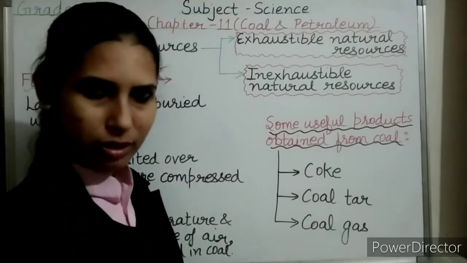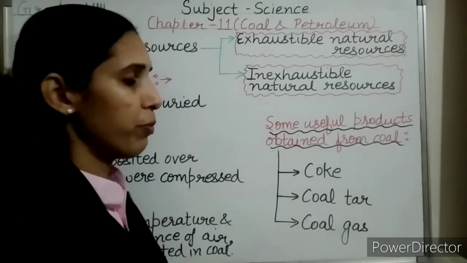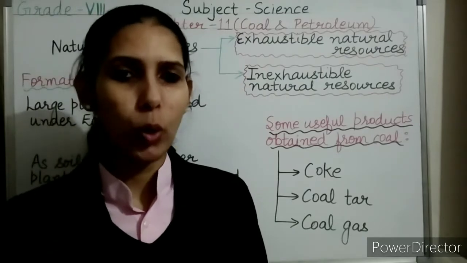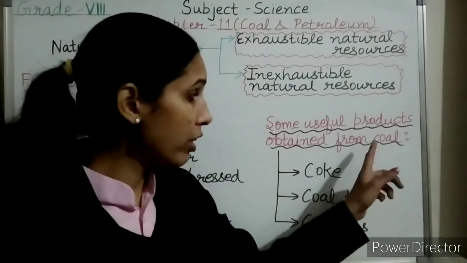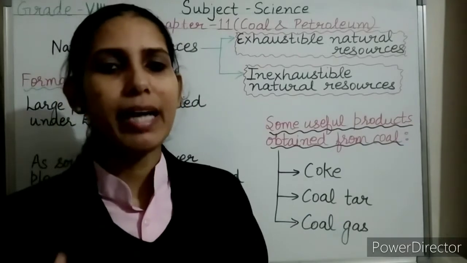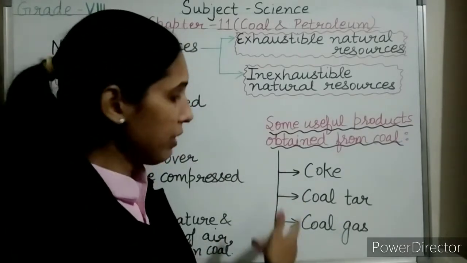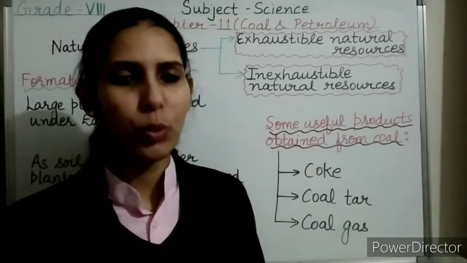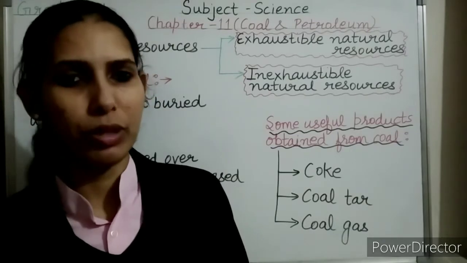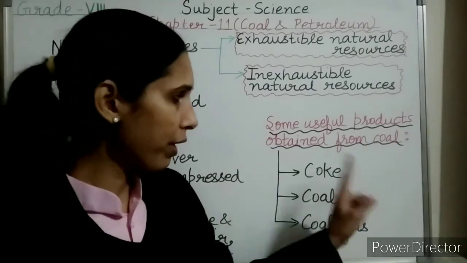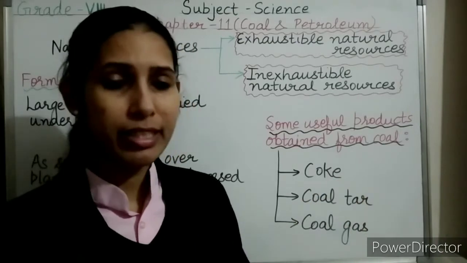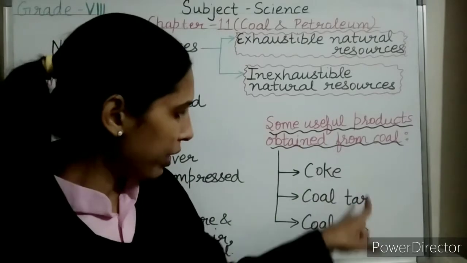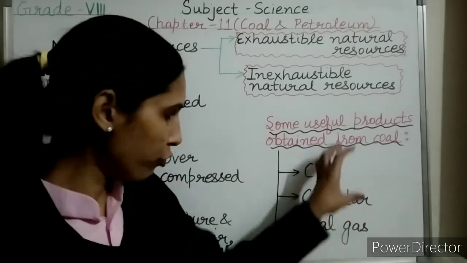Now coming to the most important topic, some useful products that are obtained from coal. These useful products are obtained from coal in the absence of air. When coal is strongly heated in the absence of air, these three products, coke, coal tar and coal gas, are obtained. And this process is known as destructive distillation of coal. Why? Because here we are destroying the coal. When it is strongly heated in the absence of air, coal gets destroyed and we get three new types of products.